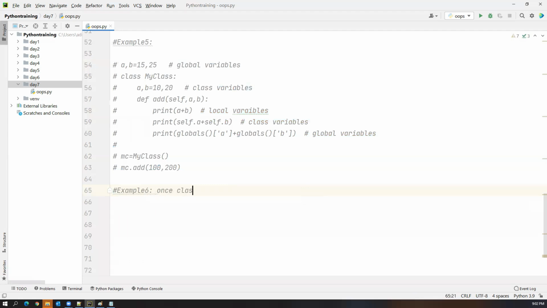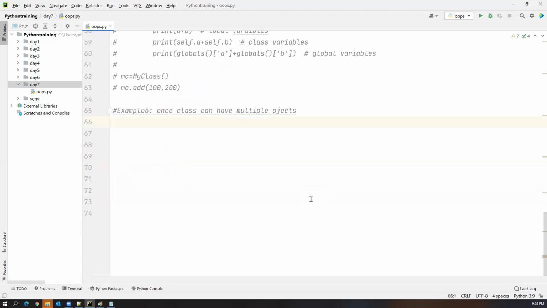So here one class can have multiple objects. One class can have multiple objects. So how can we create multiple objects for one single class? So let's create one class, my class. And this is my class.